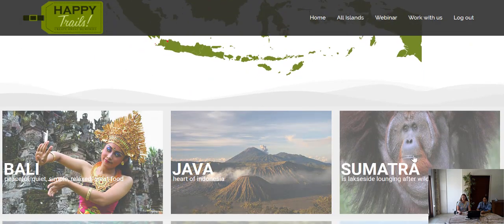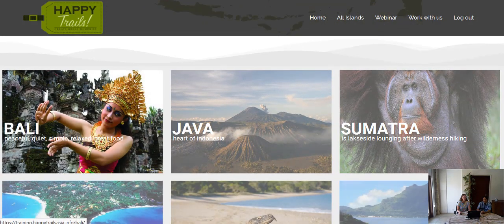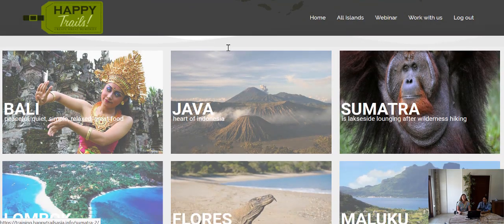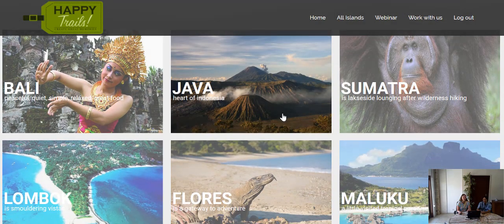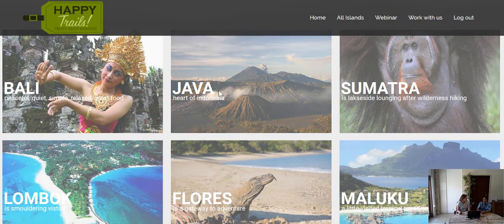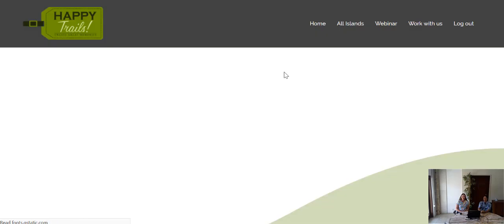You also have another area below, which you will see when you're using this platform on your mobile. You just have here the different pictures, it's the same system. So maybe let's take an example for Bali. Takes a little moment to load.